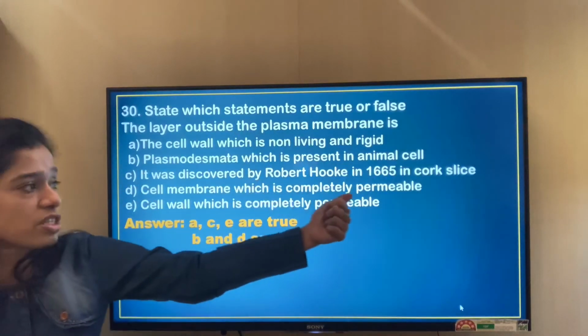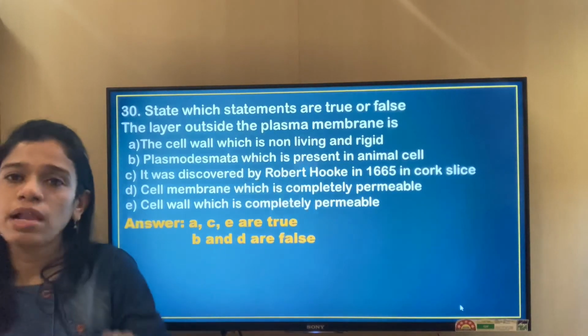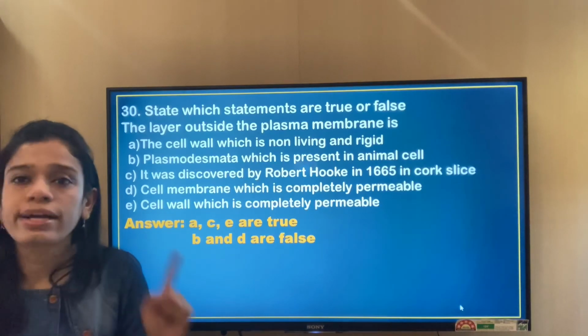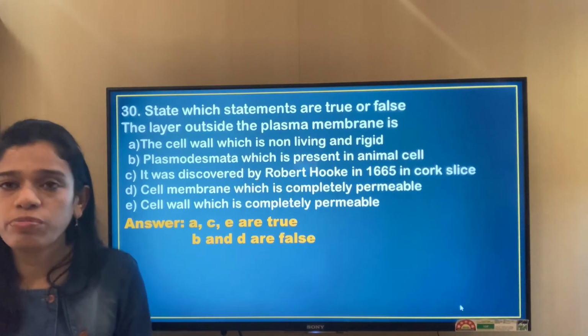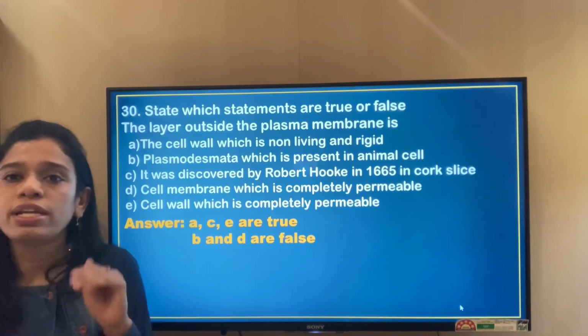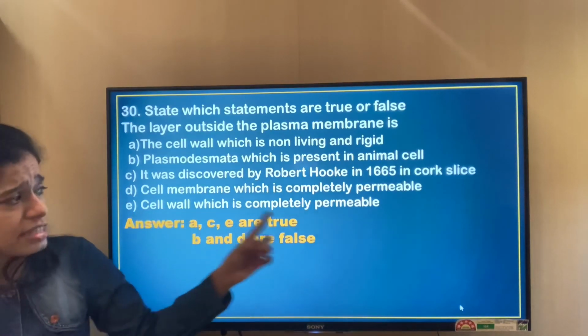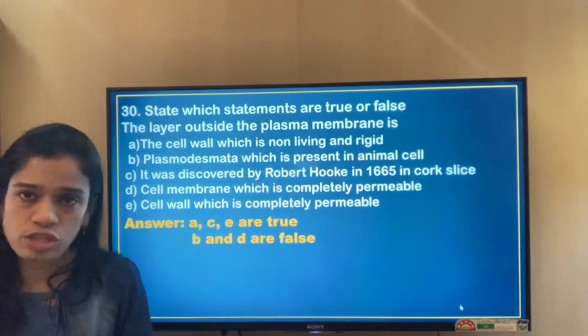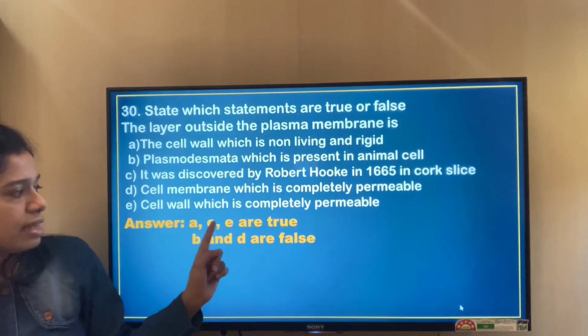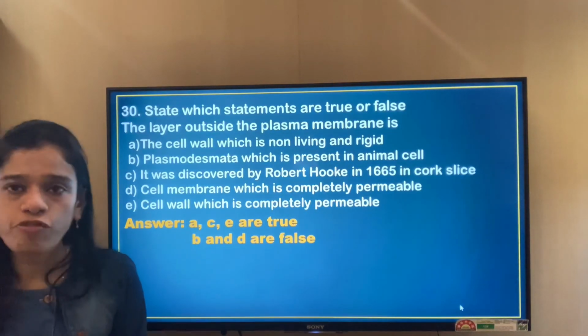Cell membrane is completely permeable. Now, cell membrane is not completely permeable. It is semi-permeable because of the pores, so it does not allow anything and everything to come in and go out. And cell wall is completely permeable. This is also true. So A, C, E are true, whereas B and D are false.